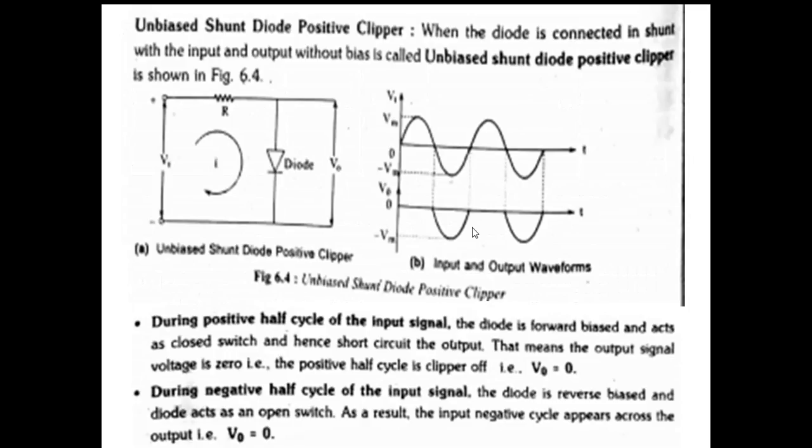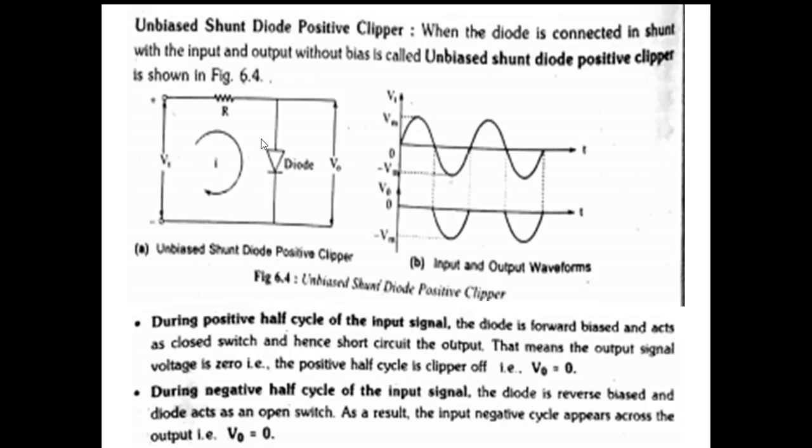Next, the unbiased shunt diode positive clipper. Here the diode connection is a shunt, parallel connection in the circuit. When the diode is connected in shunt with the input and output without bias, it is called an unbiased shunt diode positive clipper. You can see the circuit and compare it with the previous one.